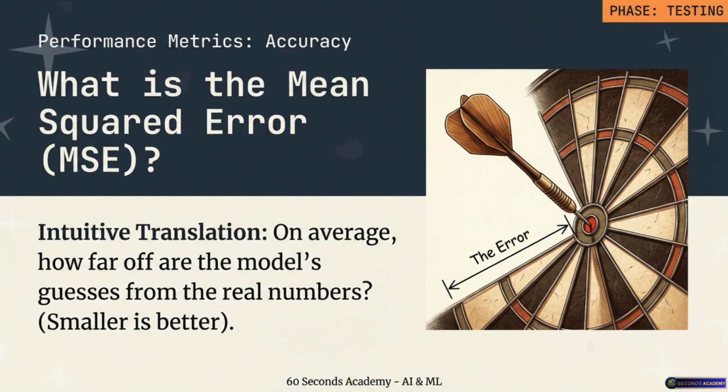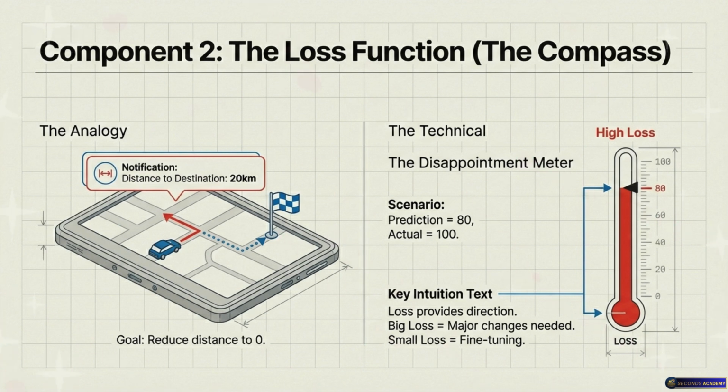To severely punish the model. Wow, okay. That sounds harsh. It is necessary discipline for the machine. Think about it. If the model is off by 2, squaring it gives 4. But if it's off by 10, squaring it gives 100. Oh, I see. Squaring ensures that massive mistakes are punished exponentially more than tiny mistakes. Yeah. We are essentially screaming at the model. Do not be vaguely wrong on the big things. Be precise. So the loss function isn't just a scoreboard at the end of a game. It's a real-time critique. It tells the model exactly how badly it messed up.